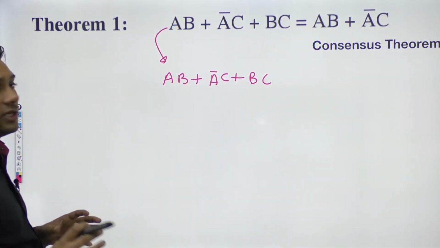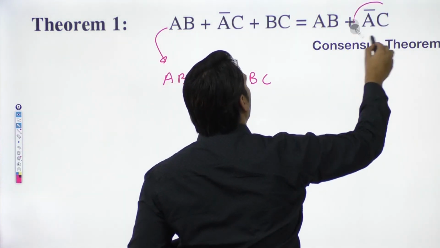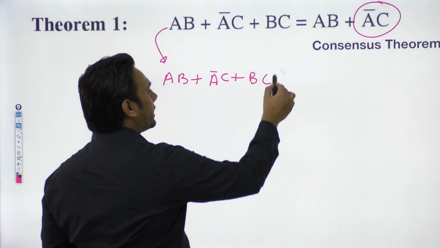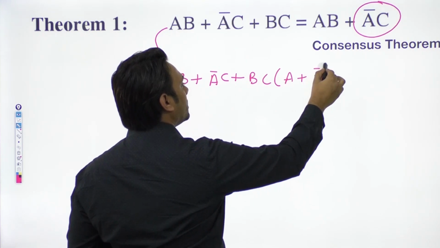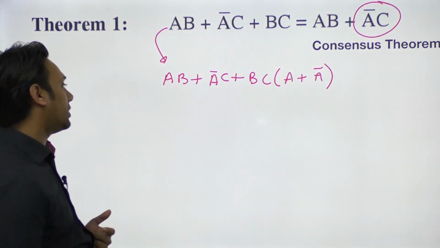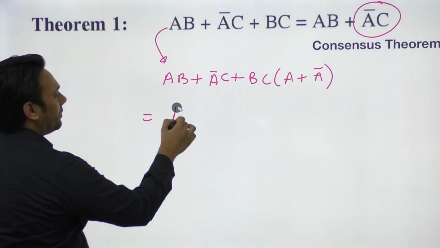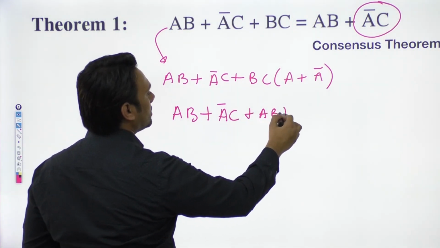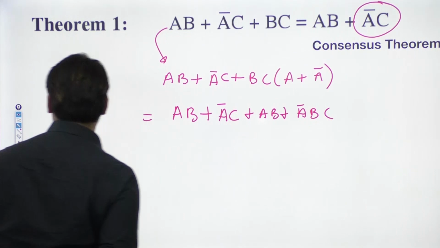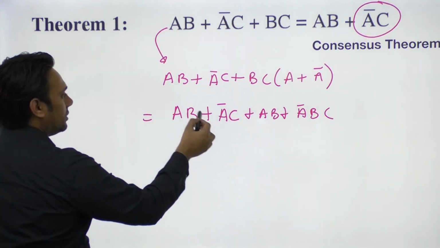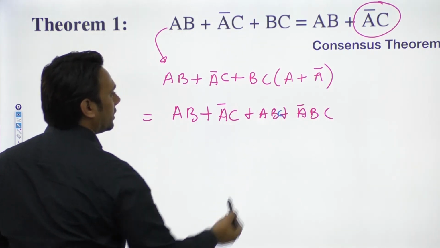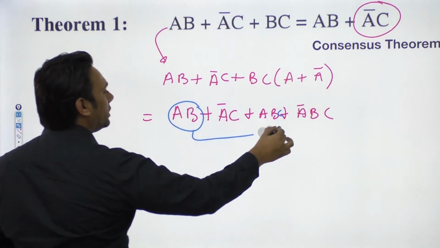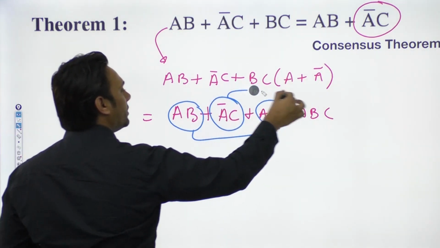First of all, you have to see what are the things you want. So I want to have A complement C. So what I can do here is I can add A plus A complement here. Then what I will get? I will get AB plus A complement C plus ABC plus A complement BC. I think I missed it. So this is ABC. So in this entire expression, from here you can take AB as common. From here you can take A complement C as common.